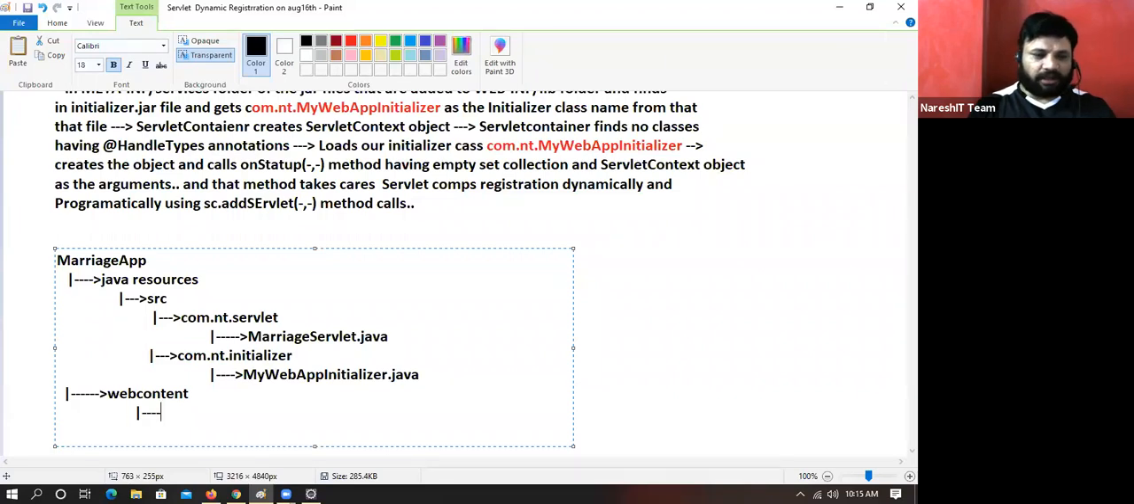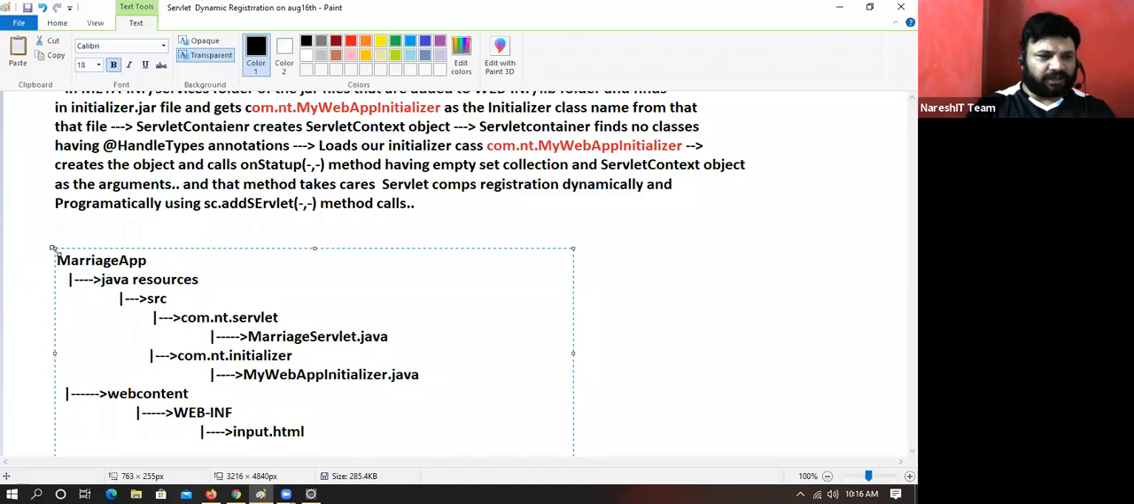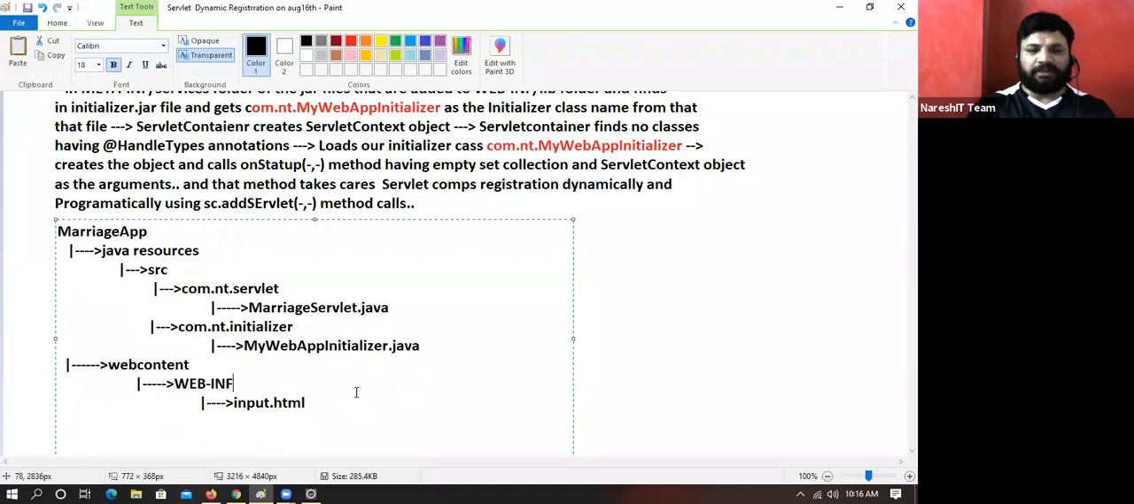Sorry, boss, I am not taking it as a Gradle application. Use some common sense. It's an Eclipse project. I said Eclipse project. Okay, fine. Web content, WEB-INF. Okay, I think we have an input file, input.html, some HTML files. HTML files need not be configured anywhere because they are there in the public area.